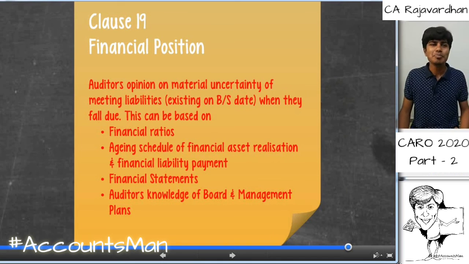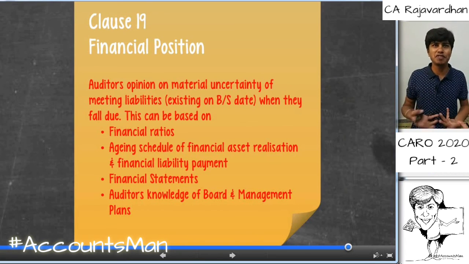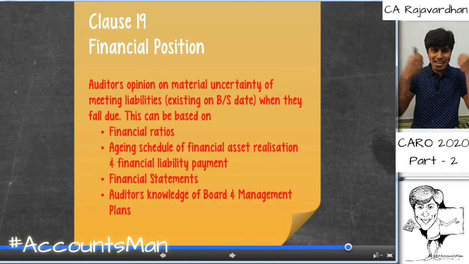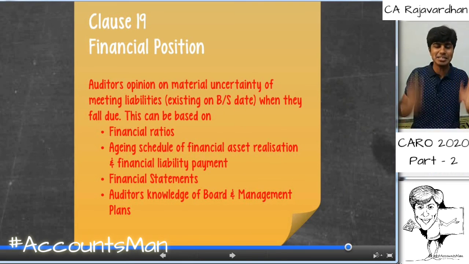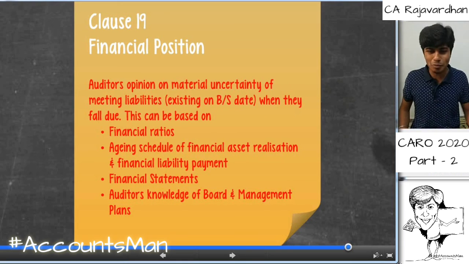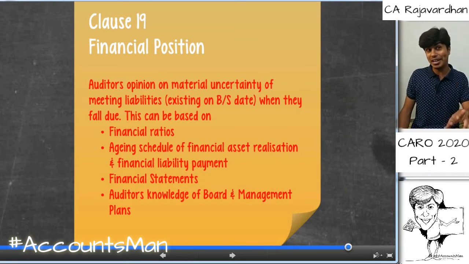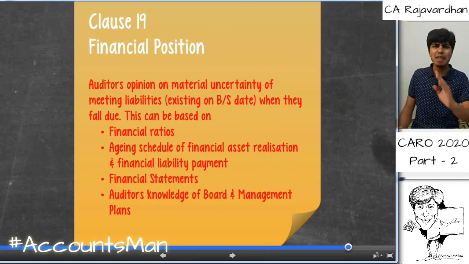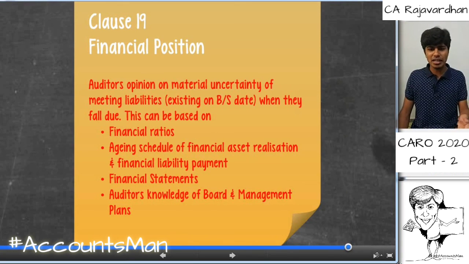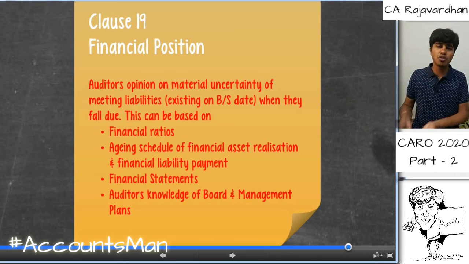I can tell this based on the aging schedule, based on the financial ratios of the company, based on the financial statements, financial position and financial performance of the company, and my understanding about the company's policies, board and management plans. So the auditor's opinion on material uncertainty of meeting liabilities existing on the balance sheet date when they fall due is to be commented upon. This can be based on the financial ratios, the aging schedule, the financial statements and the auditor's knowledge of the board and the management.